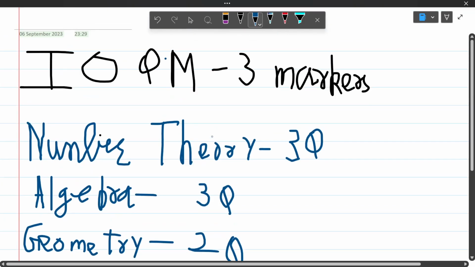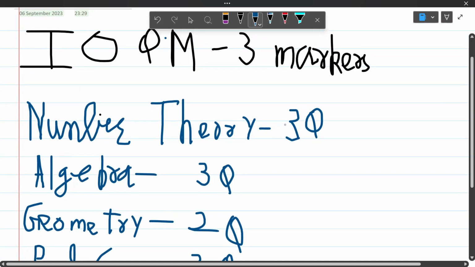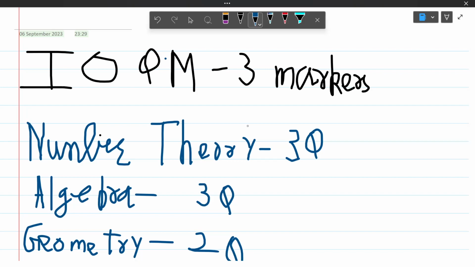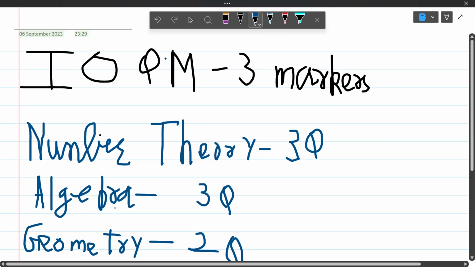If I see from the perspective of a class 9-10 student, 2 problems from number theory were really very easy. One mixed with P&C, that set problem, maths A, maths B, was very easy. And one was a standard Diophantine equation, which everyone now knows how to solve. One question of polynomial was not really very difficult, and I believe 9-10 students could have solved that if they had good preparation of concepts and study.